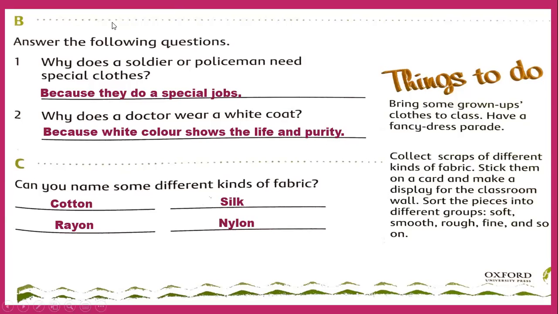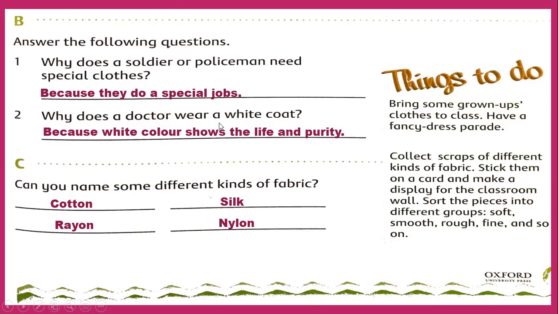What they are asking here, answer the following questions. Why does a soldier or policeman need special clothes? Why? Because they do special jobs. I think here you can cut it, they do special jobs. Do not write this A, because they do special jobs. Only this. Don't write A. It's wrong here. It's by mistake, a writing mistake. A will not come here, because they do special jobs.